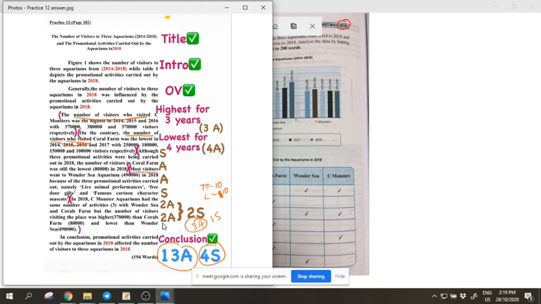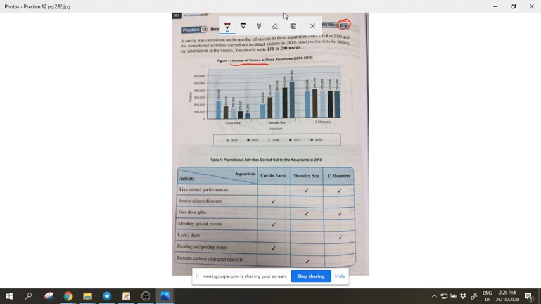Then third sentence, most visitors went. Maybe don't use went, use visited, it's safer. Then here again also the number of visitors visiting. All right. So this is the new trend now, the new style now, to be safe. So to be safe, you just say the number of visitors who visited. Every single sentence you start with that. Use the rubric to help you start.